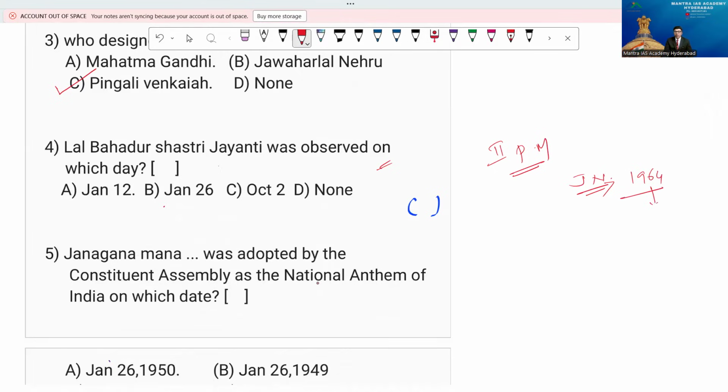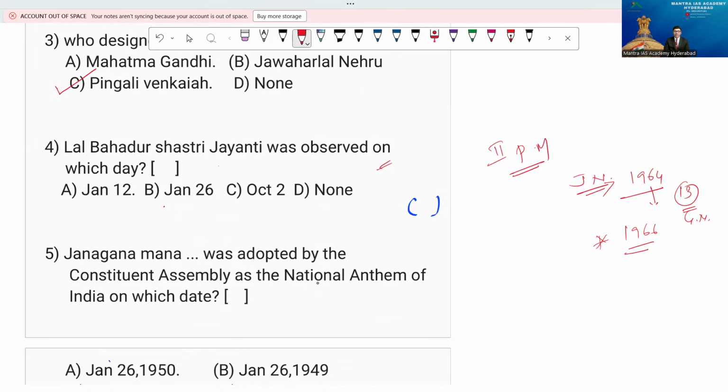Then from 64 to 66, just for 13 days in between, we had an acting Prime Minister, Gulzarilal Nanda. Then immediately, in 1964, the second Prime Minister was Shastri ji, and he served up to 1966. Very unfortunately, we lost the great man in a sudden death in Tashkent, that you know, right?